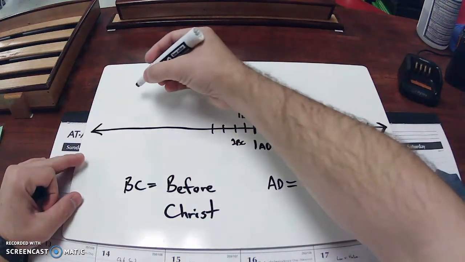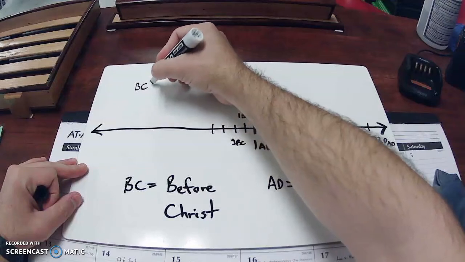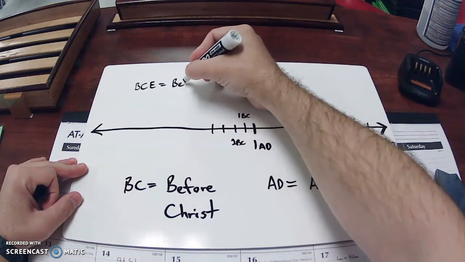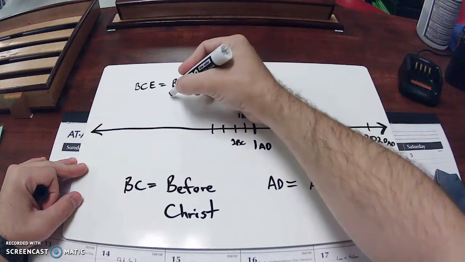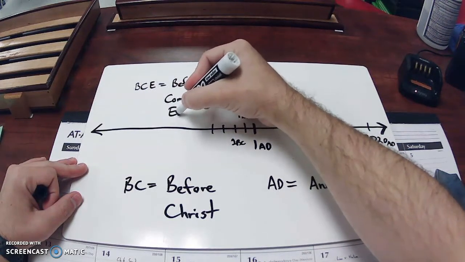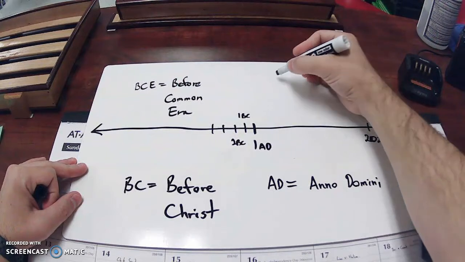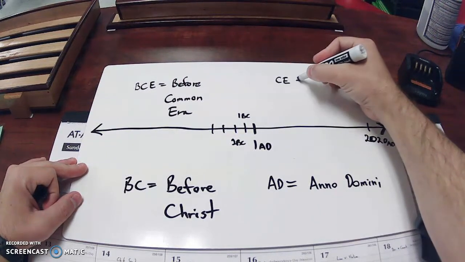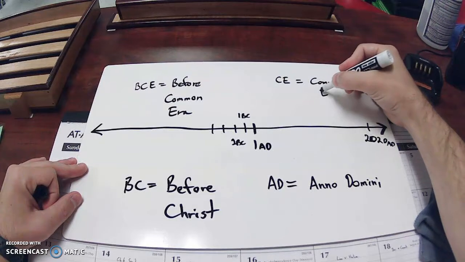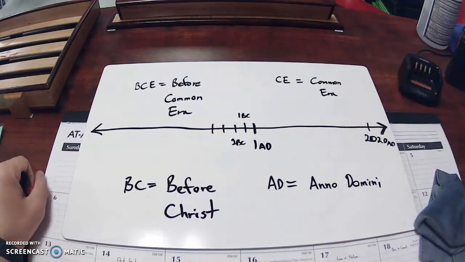So instead of BC, you may see BCE, which means before the Common Era, and then CE, which you probably figure out, means Common Era. It's the same thing as BC and AD, the numbers match up, you just might see it labeled as something different.